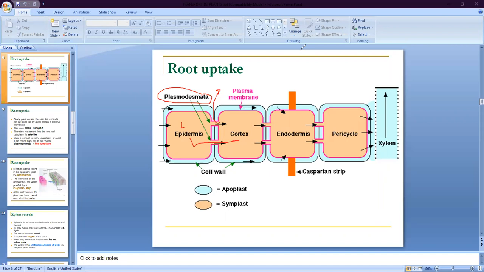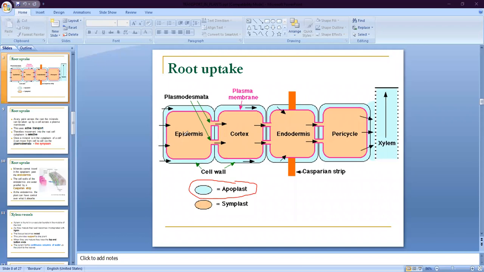Here again, repeating the two types of root uptake system, two types of transportation system, two types of root uptake pathway. Number one is called apoplast, number two is called symplast. Apoplast means the transportation of water and mineral through the plasma membrane and through the cell wall. So it is the PM and CW. PM means plasma membrane, and CW is the cell wall. So both systems are responsible for transportation of water and mineral. That time they are called apoplast.